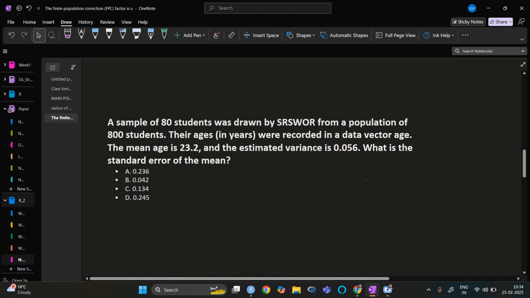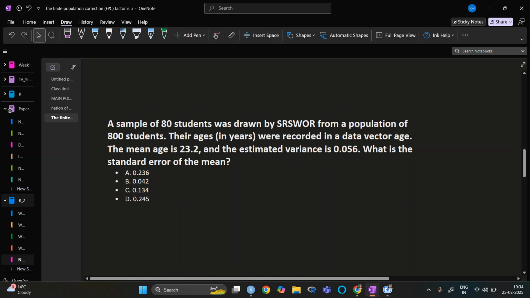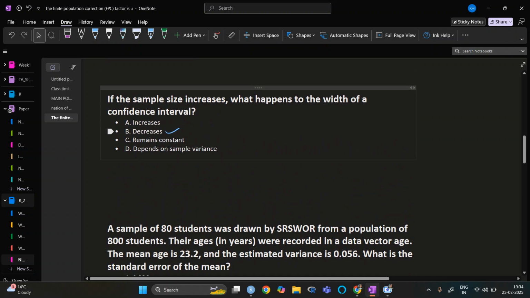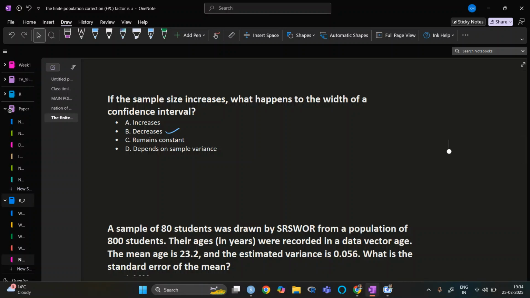Another way you can think of it is, when the sample size is small, let's say n1 is greater than n2, and the sample size increases.